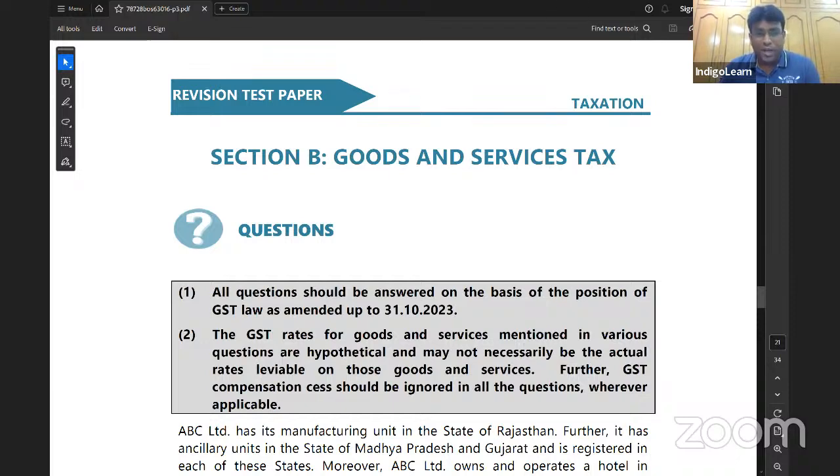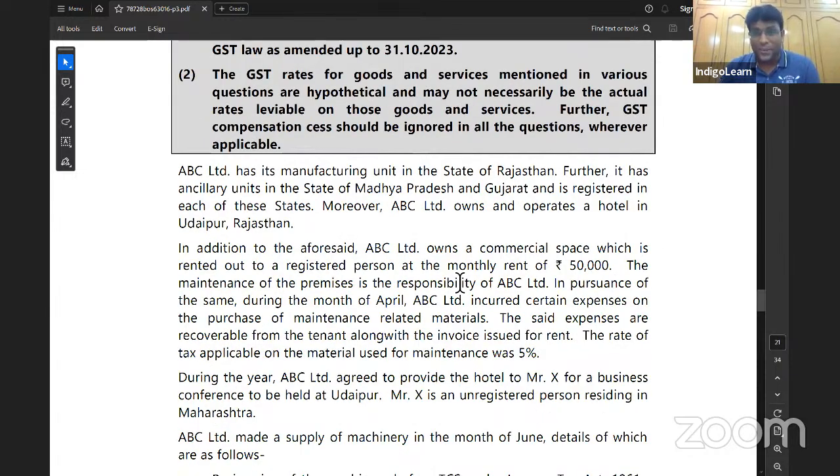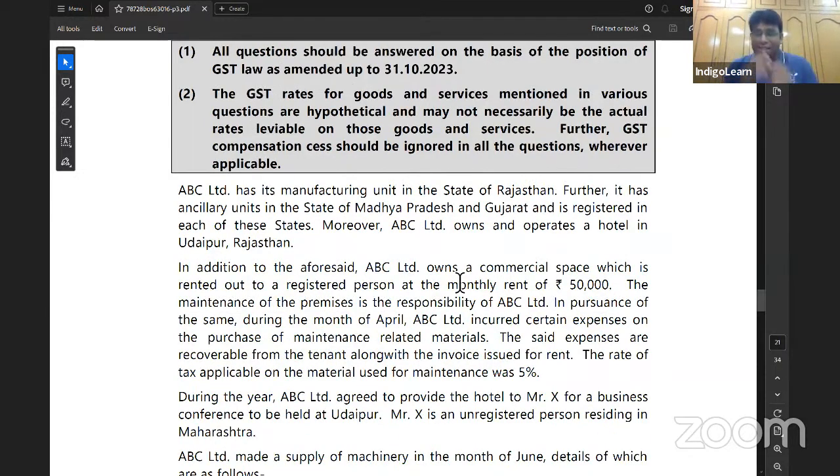The first interesting question, and of course, we all know that the first question will always be a case study based MCQ. We need to understand the case properly and answer the multiple choice question. Let's see the first bit. ABC Limited has its manufacturing unit in the state of Rajasthan. Further, it has ancillary units in the state of Madhya Pradesh and the state of Gujarat and is registered in each of the states. So friends, basically they are registered in Rajasthan, Madhya Pradesh and Gujarat.